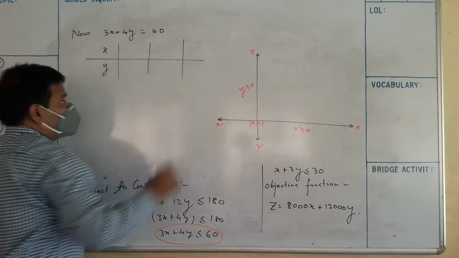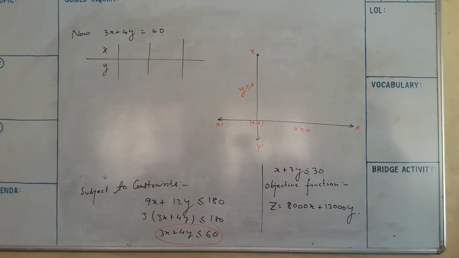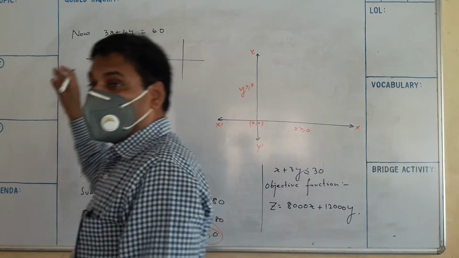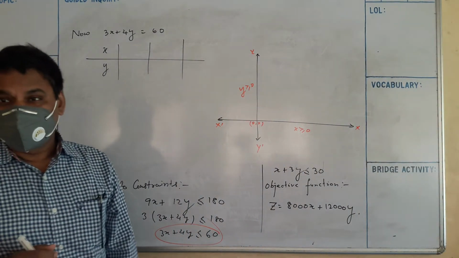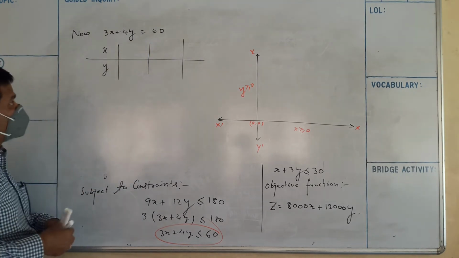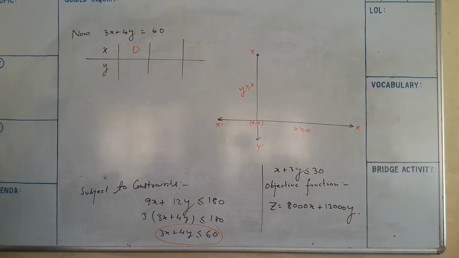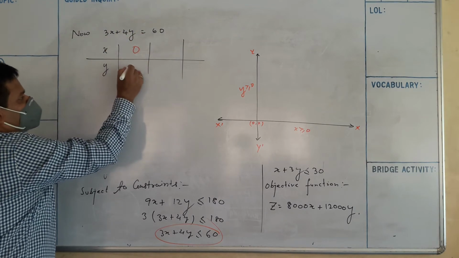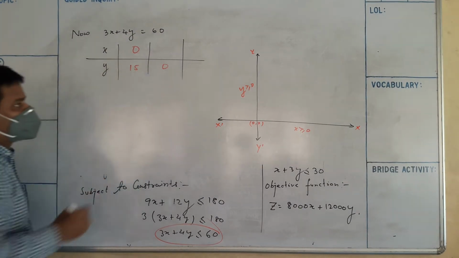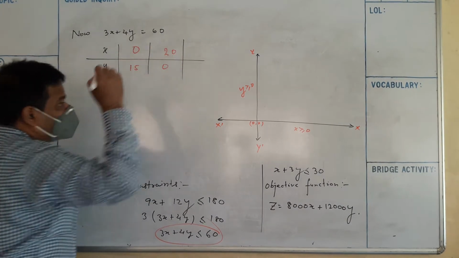You know that to draw a line at least 2 points are required, and the graph of a linear equation always represents a straight line. So if X equals 0, Y is 15. Now if Y is equal to 0, X is 20.